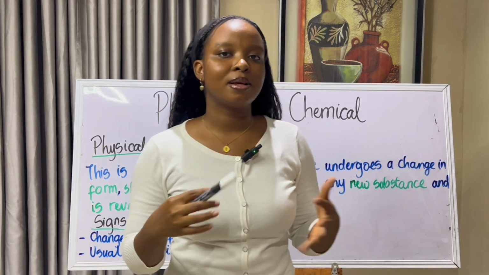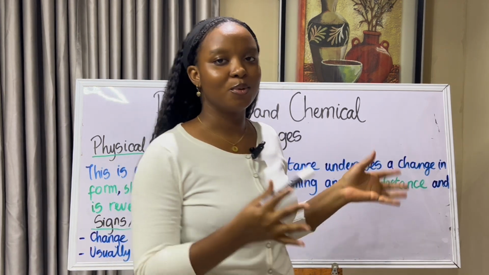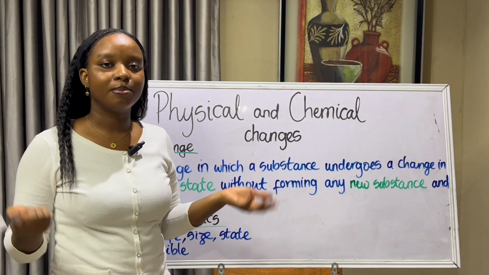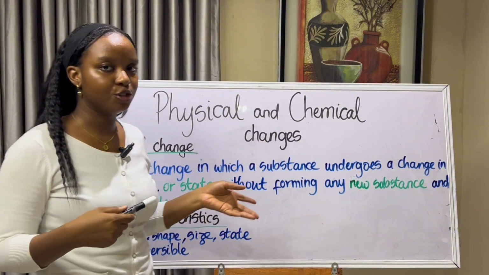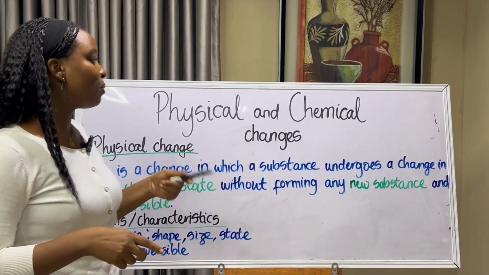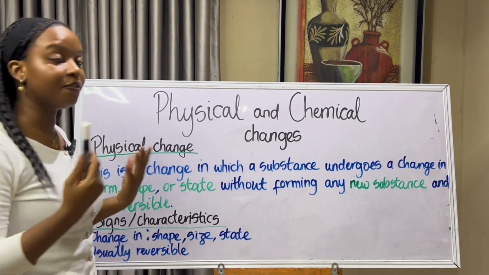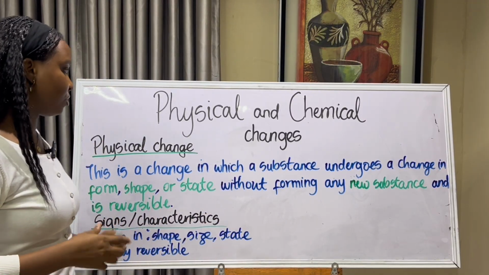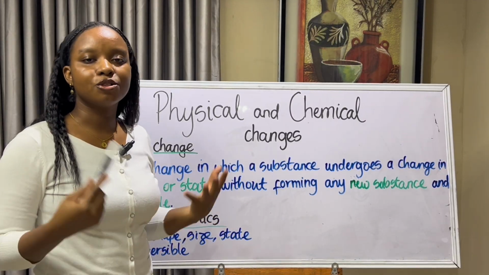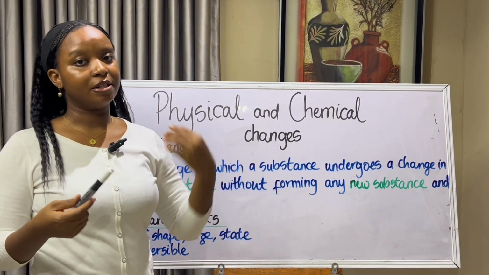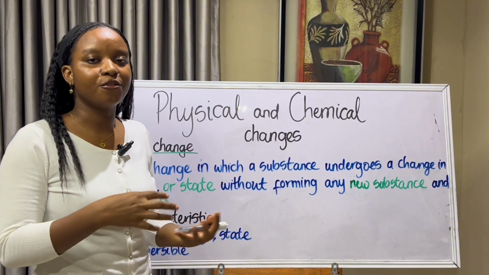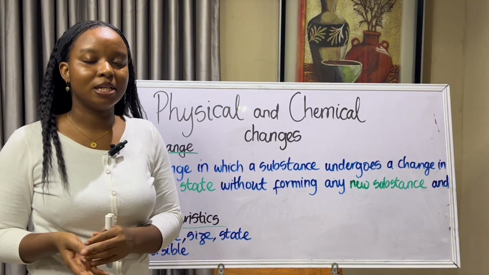So let's use an example to understand what we're talking about in this definition. I'm going to be using the melting of ice to explain this definition further. So when we say ice melts, it's a physical change. And what characterizes that? The form changes. Ice is already solid. Ice is hard. The form of ice when it melts is definitely different from the form that it has when it is solid.